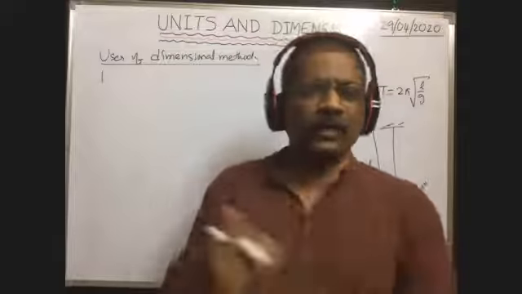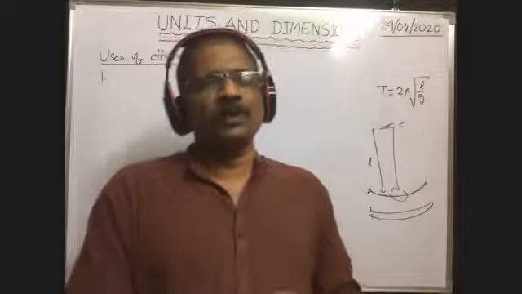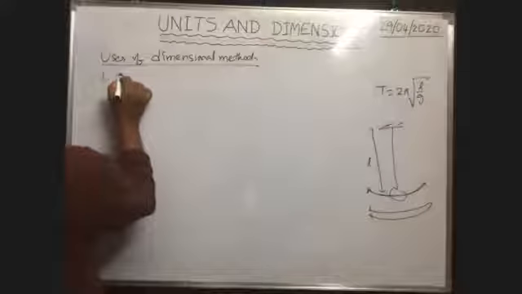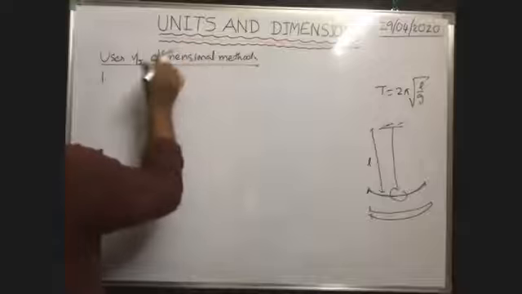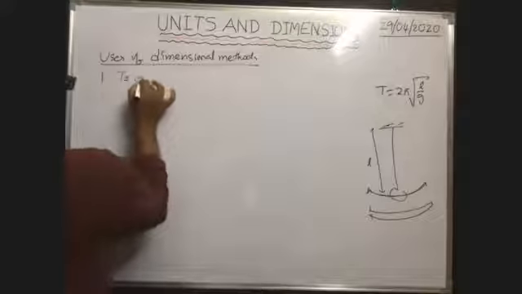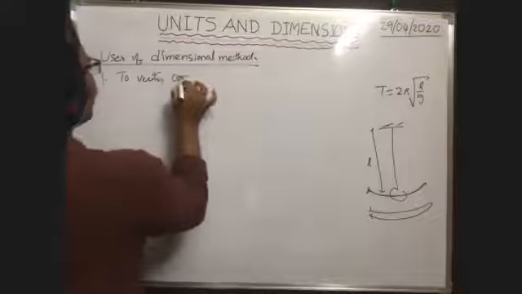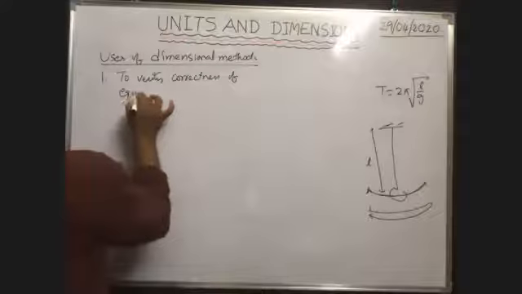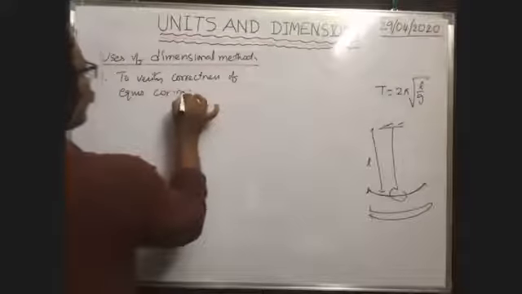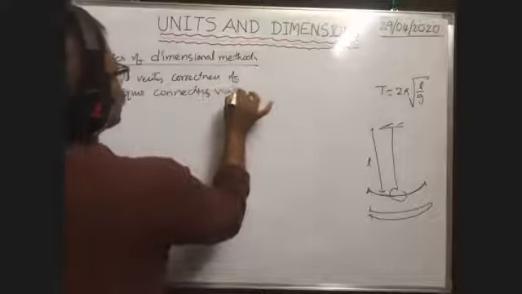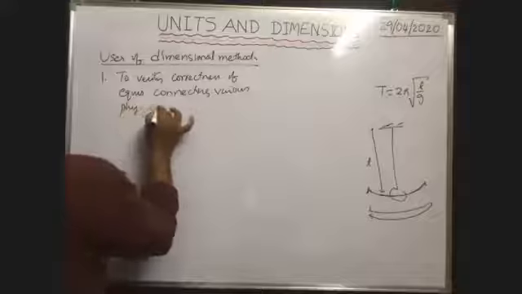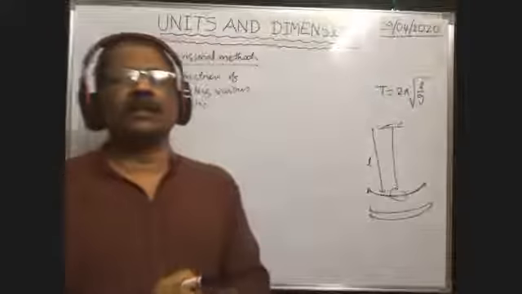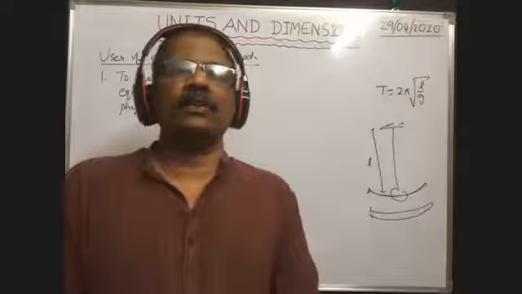So this dimensional method is used to verify the correctness of equations or formulae connecting various physical quantities. By means of this method, we can check the correctness of equations connecting various physical quantities.